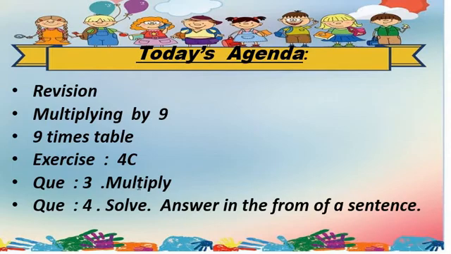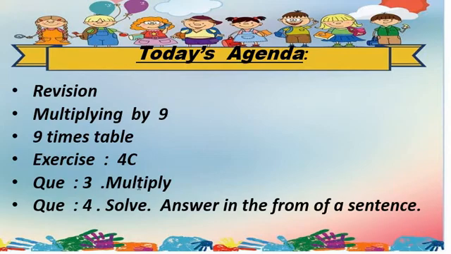So students, now we move on to exercise number 4c, but before starting exercise 4c, here we learn the 9 times table. What, all students? Here we learn the 9 times tables. Got my point, all students? So now start the revision, means learn the 9 times tables, and then after that, question number 3, and then question number 4, solve and answer in the form of a sentence.